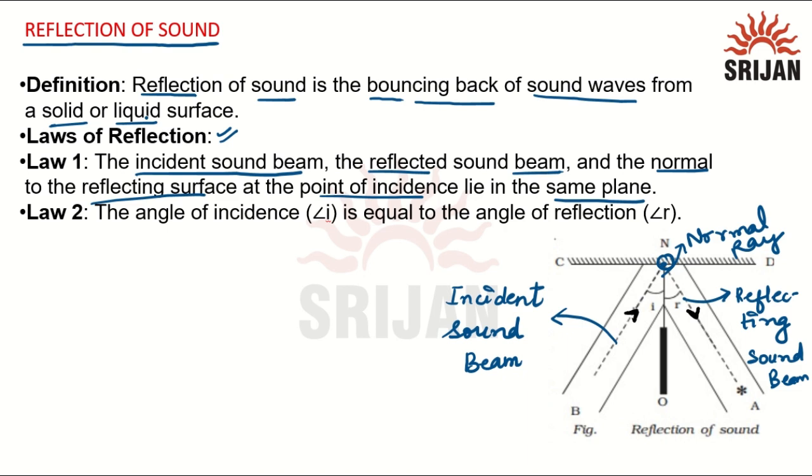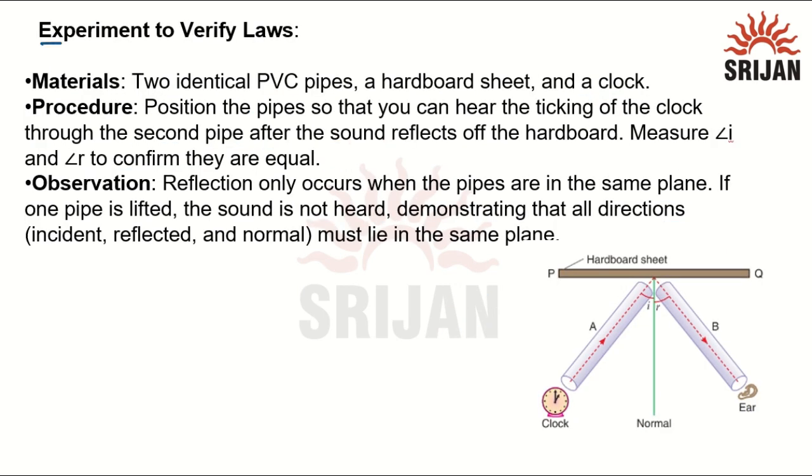This is the plane. Next is the second law: the angle of incidence, which is between the incident ray and the normal ray, which is angle i, is equal to the angle of reflection, which is the angle between the reflected ray and the normal ray. So we can say that angle i equals angle r. This is the second law of reflection. Next, we have an experiment to verify this law.